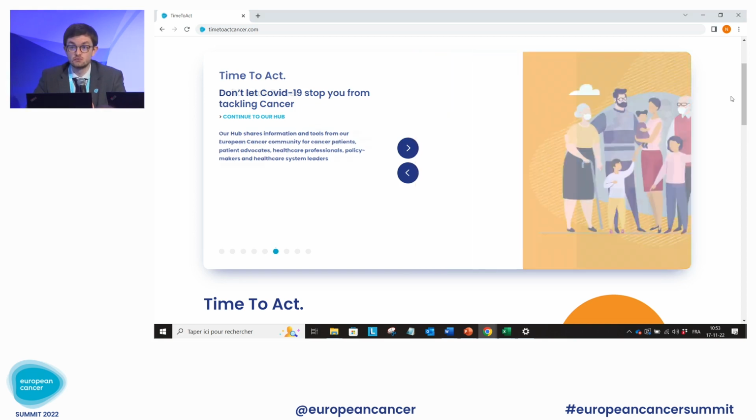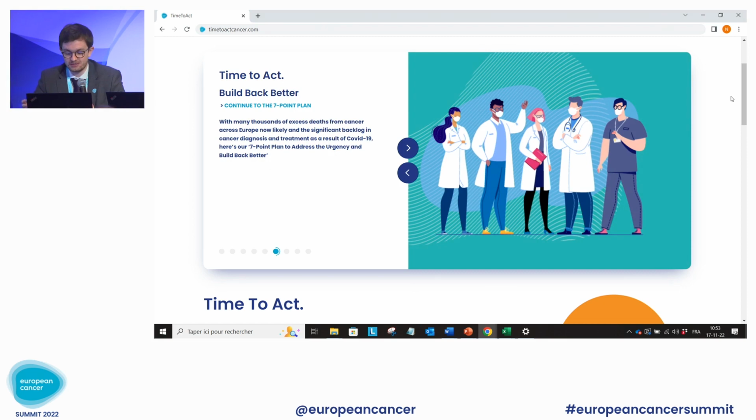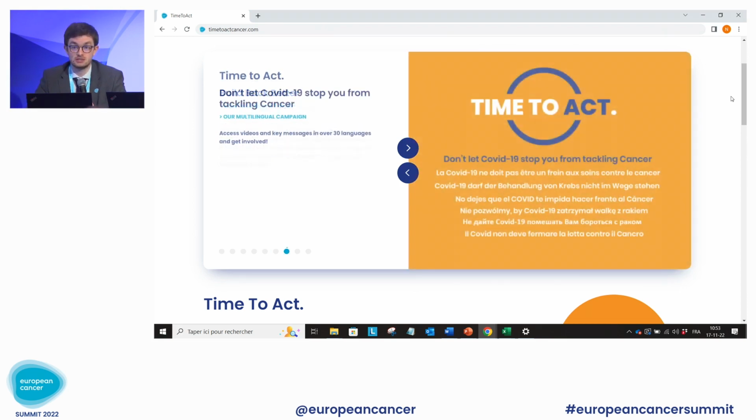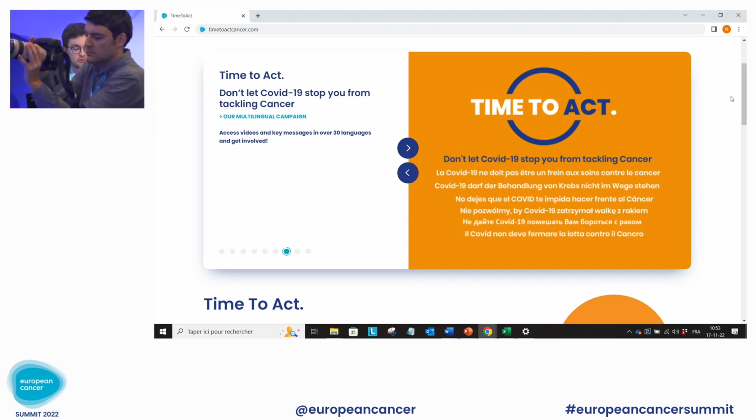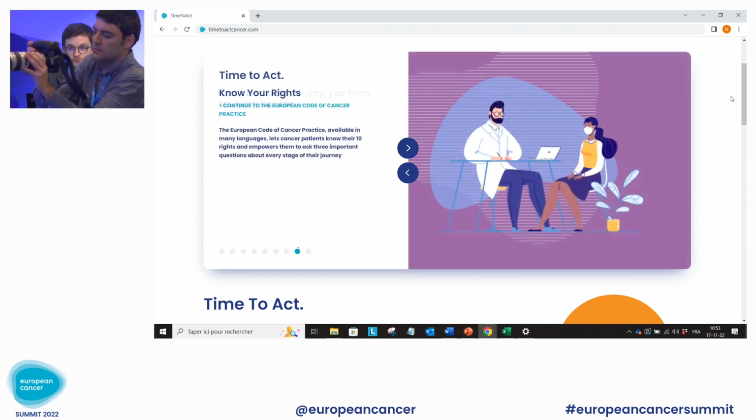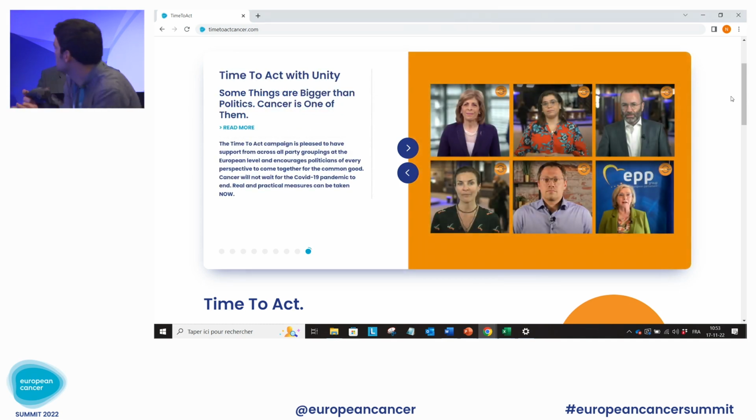So for those of you who were attending the summit yesterday morning, and as Mark was explaining, the Time to Act Data Navigator is actually of similar nature to the European Cancer Pulse, which we were launching yesterday morning with a focus on cancer inequalities. It follows really the same goal, which is to bring together best available data and to make it available to stakeholders and policymakers to foster relevant action to be taken in a timely manner.